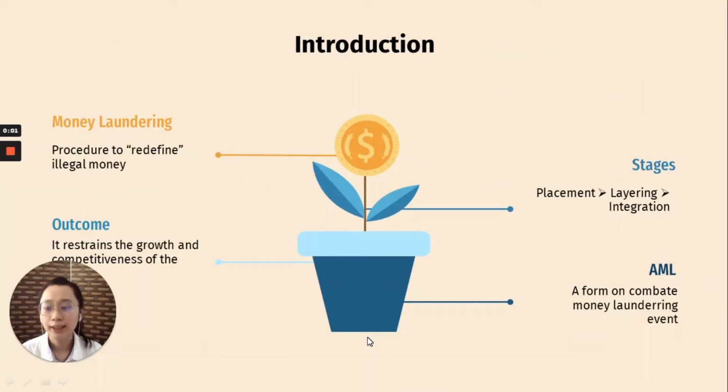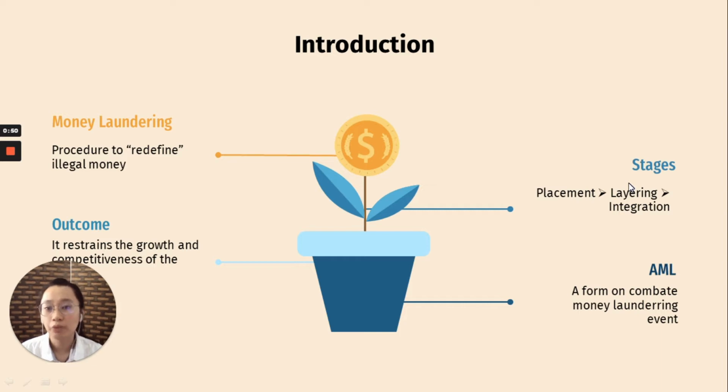Money laundering can be simplified as redefining the illegal money, or transforming the illegal money into a legal financial system. So there are 3 stages of money laundering, in which they have to separate the illegal money into the financial system, create multiple transactions, and lastly collect back the money. In terminology, the words are called placement, layering, and integration.